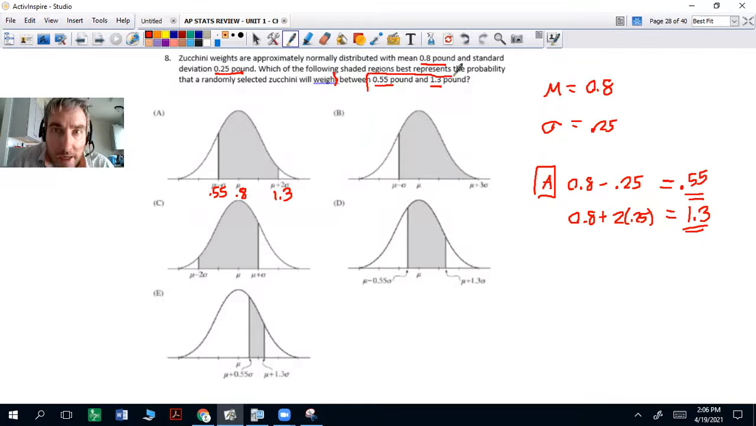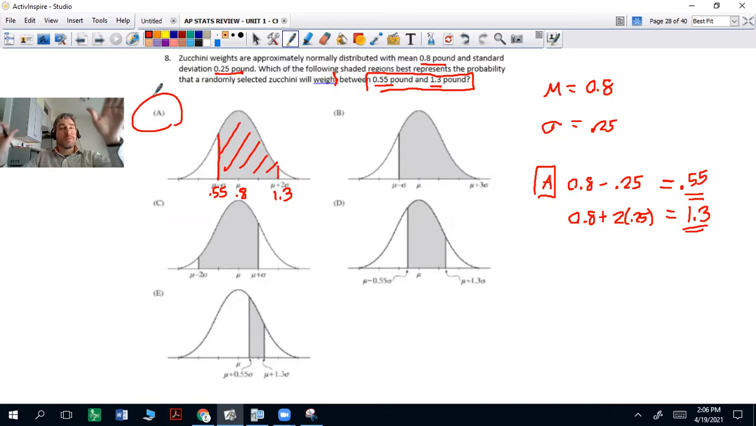And oh, look at that. We are in luck. It's between 0.55 and 1.3. That's exactly what this is right here. So I'm not even going to worry about the other ones. We got lucky, we got the first one. I'm going to move on.